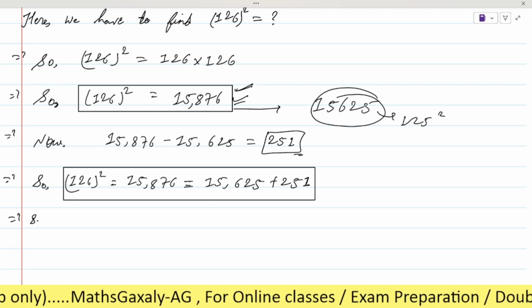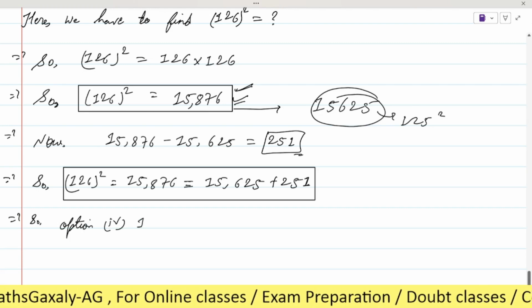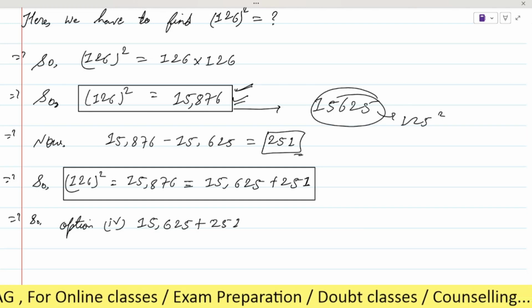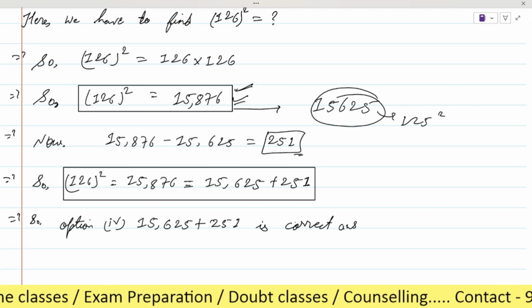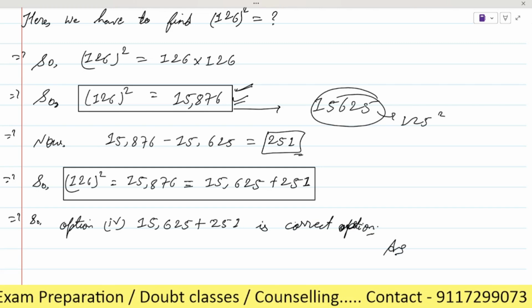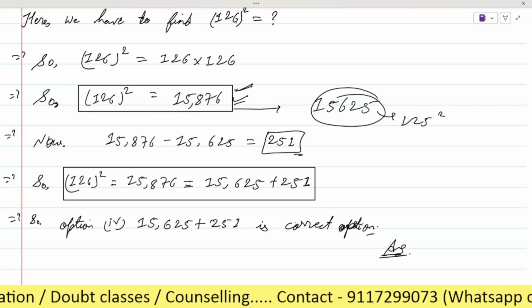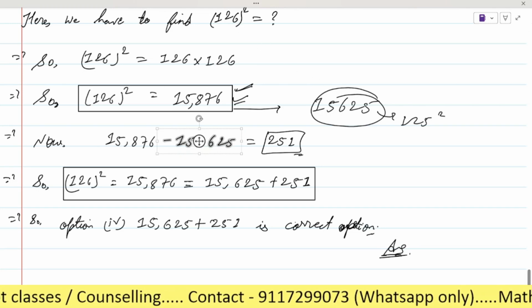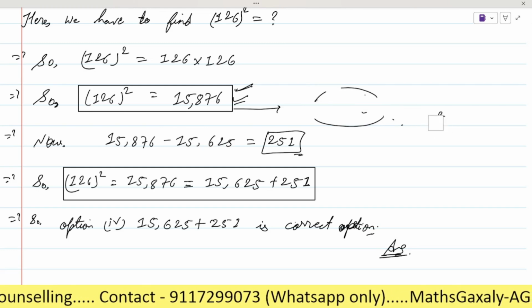So here we will write option 4, which is 15,625 plus 251, is the correct answer. Is it clear now? So in this way you have to solve this type of question. Now tell me, is there any doubt in this question or not?